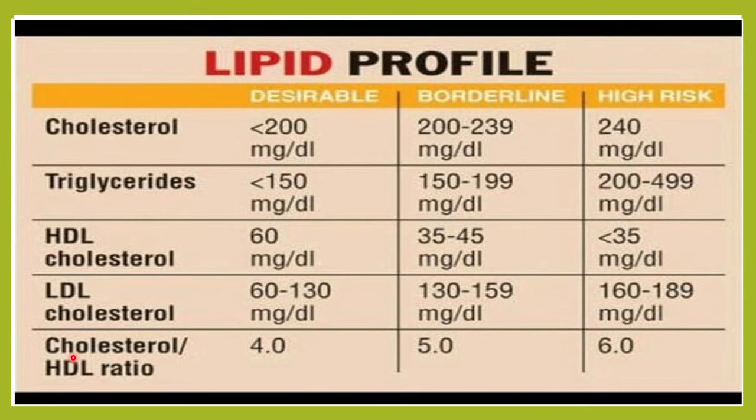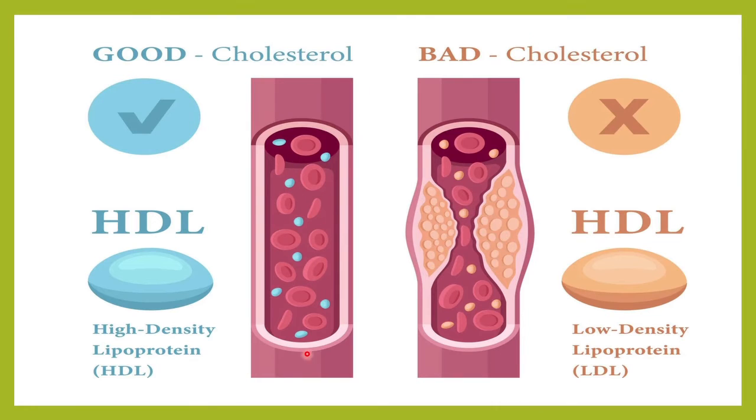And the cholesterol to HDL ratio, the desirable range would be around 4. If the ratio increases to 6, that means your cholesterol will be more, so it will be high risk. So here you can see this is HDL cholesterol, and this inside the vessel, it is not allowing any plaques to remain. It is clearing up the way.